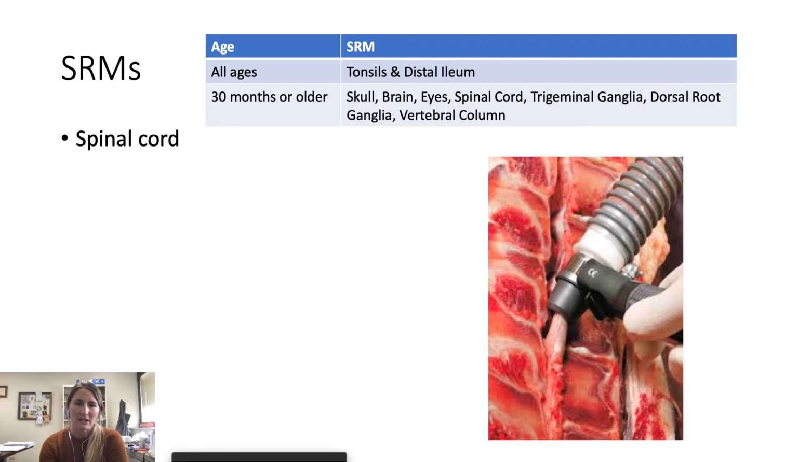This is a vacuum that vacuums out the spinal cord. That is very commonly seen in large beef plants. So when we go to Cargill at the end of the semester, we'll be looking for that. For us, if we just take a knife or a spinal cord remover, we can just pull it all out.